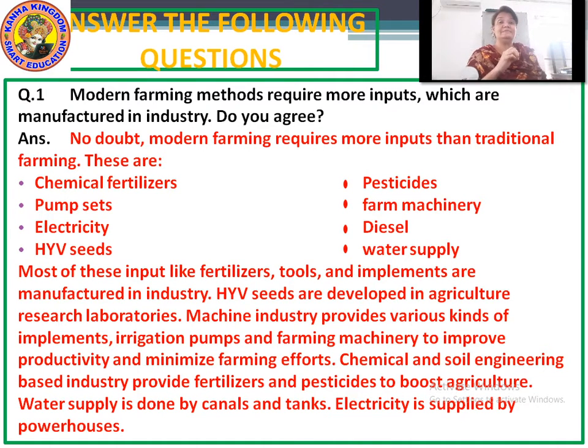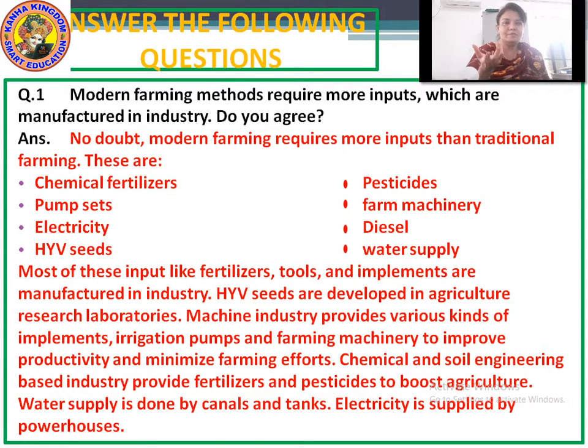So, it has been said that in modern farming methods, chemical fertilizers, pump sets, electricity, HYV seeds, high yielding seeds, pesticides and farm machineries are used. High yielding seeds means the seeds which reproduce very soon, but of good quality, you can say. Then different kinds of machineries for threshing, seeding and all the things were used, along with diesel and water supply.